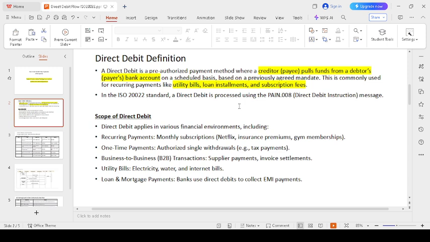The creditor bank sends the payment request to the debtor bank, and then the debtor makes the payment. This is a simple example of direct debit.